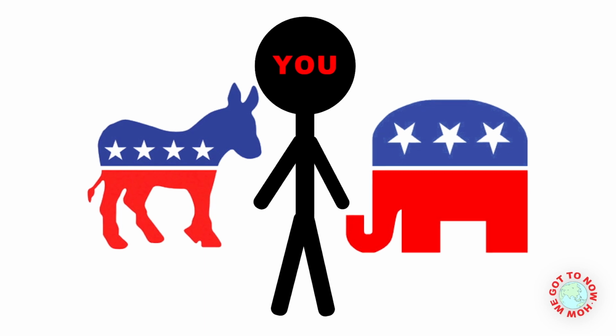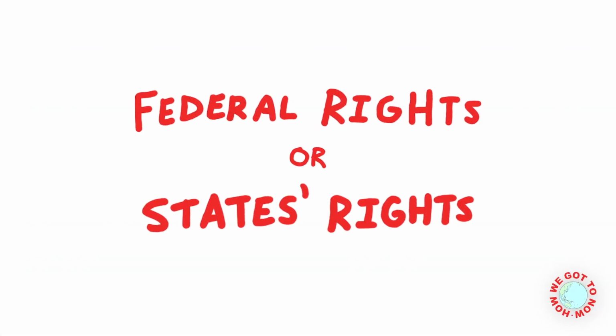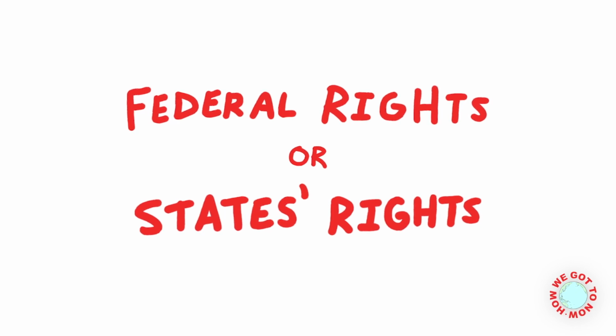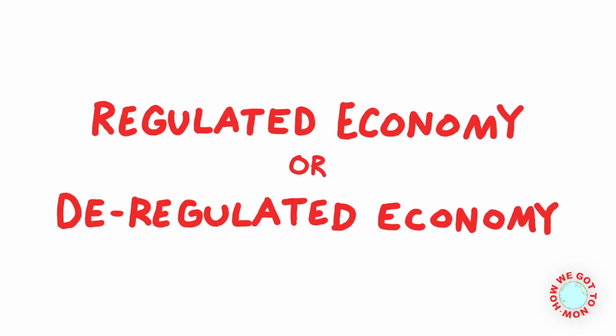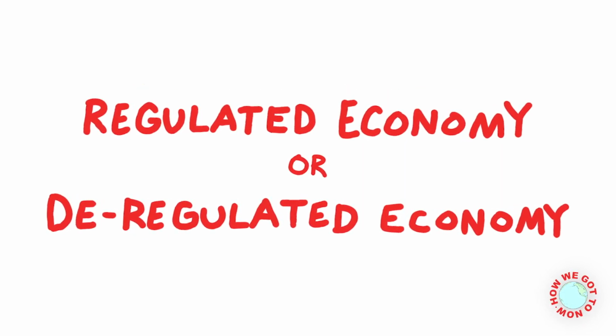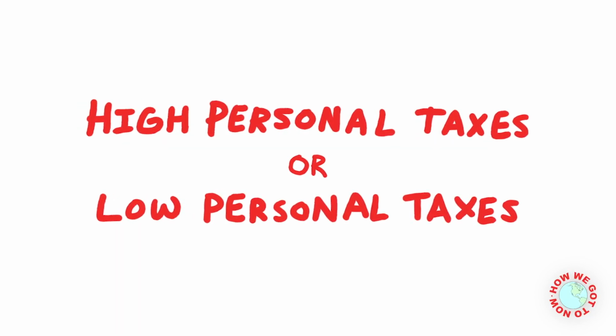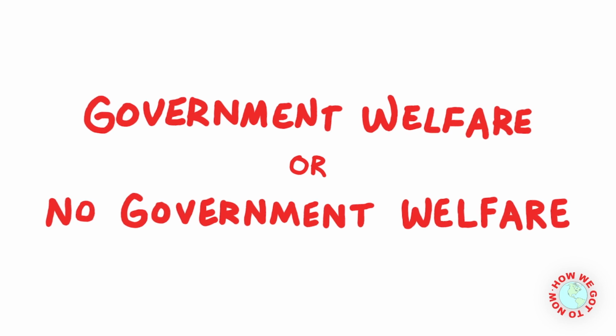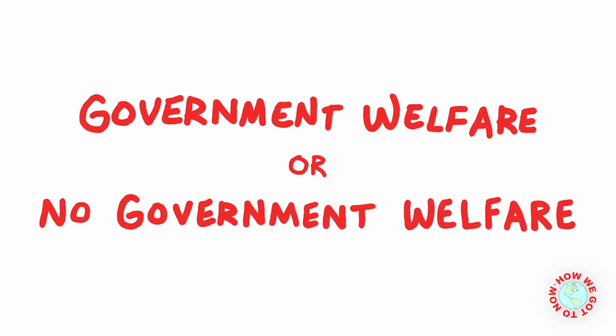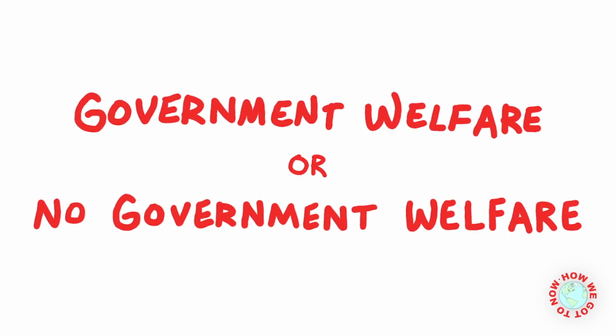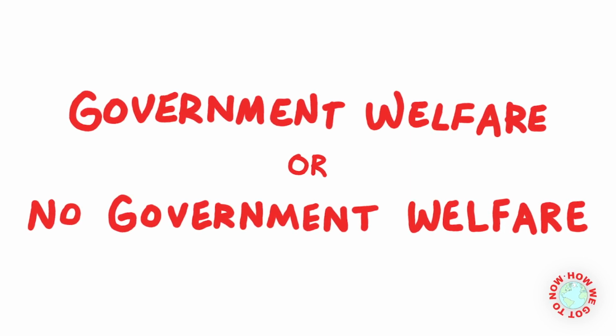Here's an experiment. I'm going to list off a few policy issues. Take note of the very first thoughts that pop into your head for each issue. Okay? Ready? Federal rights or states' rights? Regulated or deregulated economy? High personal taxes or low personal taxes? Government welfare or no government welfare? And remember, welfare includes Medicare and Medicaid.